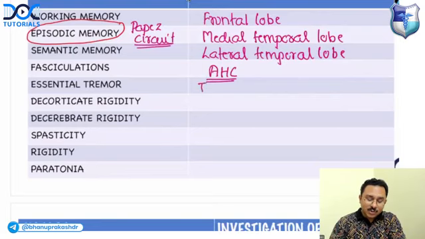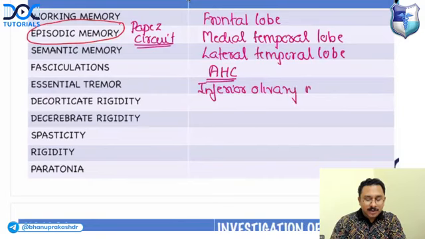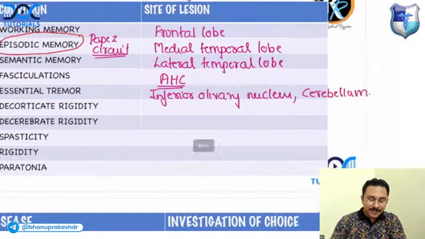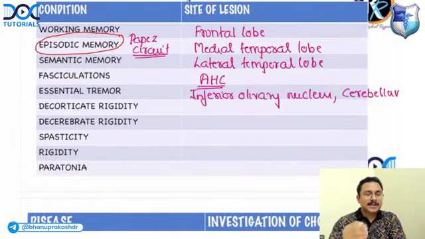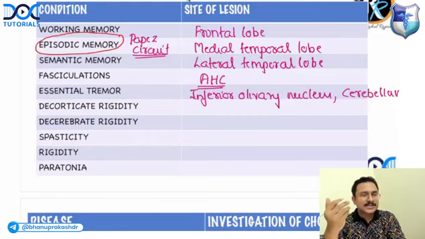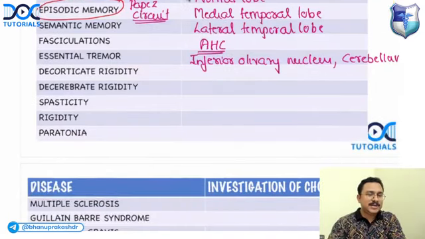There are two sites of lesion. One is inferior olivary nucleus. Second site of lesion, cerebellum. Okay, right. Then next, there are two types of rigidity in severe neurological diseases. One is decorticate rigidity. Next is decerebrate rigidity.